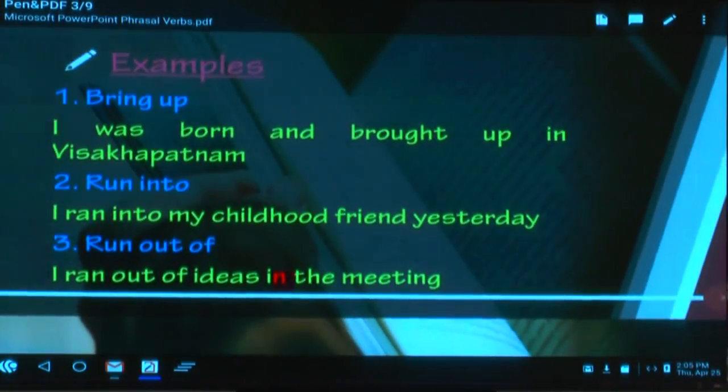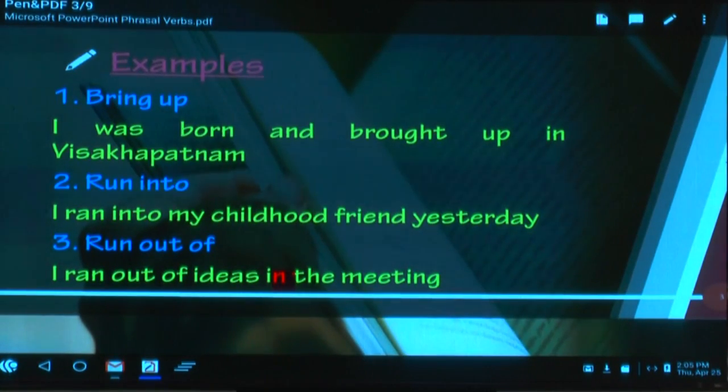Now look at these examples. Bring up. Bring up means what? To look after someone, to take care of someone till the person grows. Educate and nourish or nurture. Then we use a phrasal verb, bring up. Generally it goes in passive voice. I was born and brought up in Visakhapatnam. Underline bring up. What is the past form of bring? Brought. In passive voice, the verb is in past participle form. I was born and brought up in so and so place. This is a standard expression at the time of introduction.